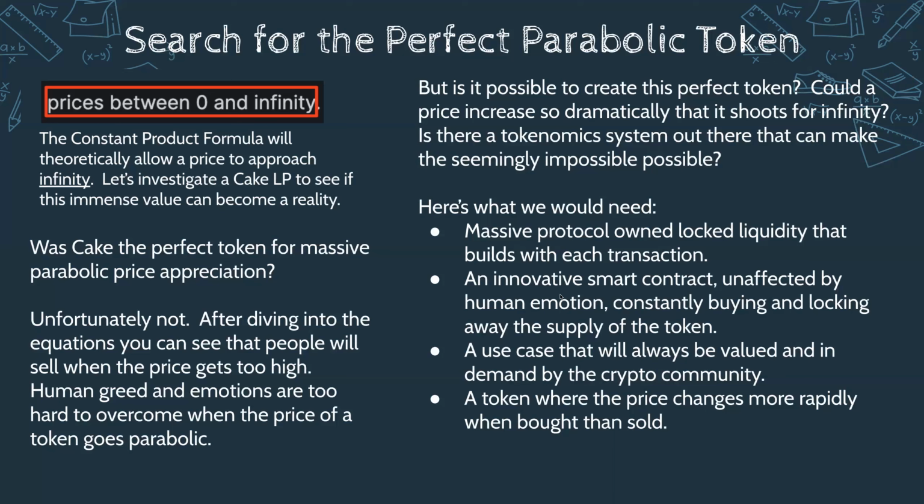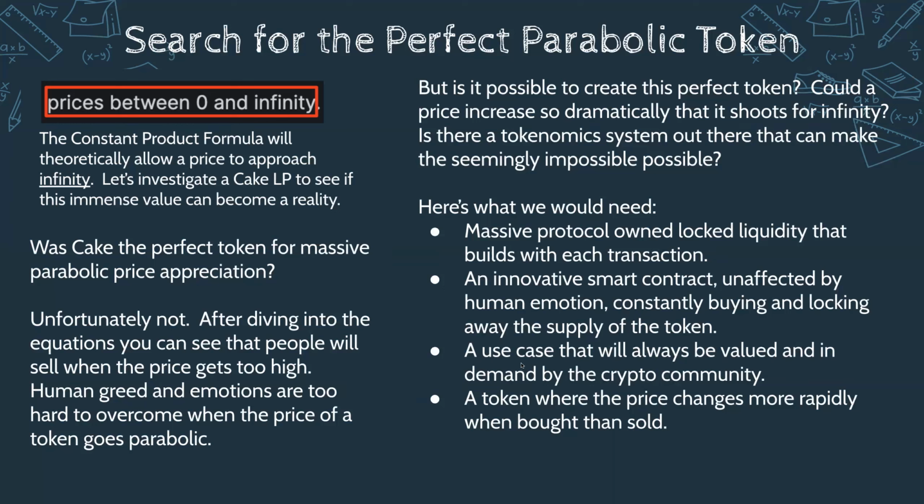Next, an innovative smart contract. So not a person, but a smart contract unaffected by human emotions, that is constantly buying the token, locking it away, keeping it out of the liquidity pools. Even if the price gets super high, it does not matter. It will buy yet again, and it will buy again, and it will just keep inching up and pushing up that price more and more. We would need that.